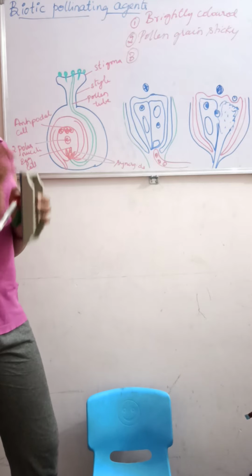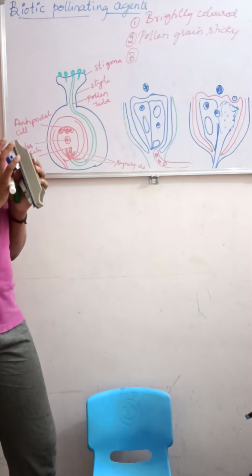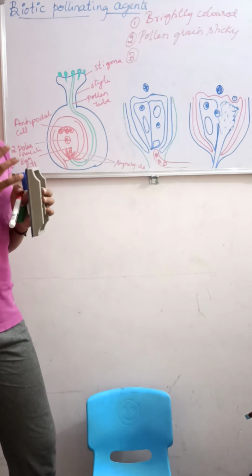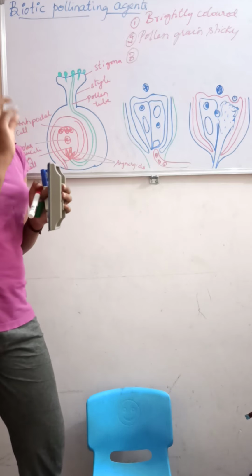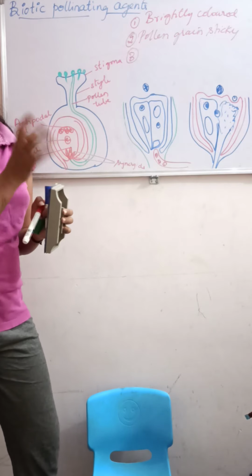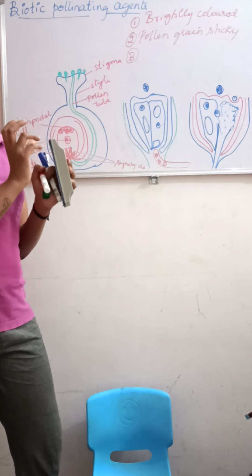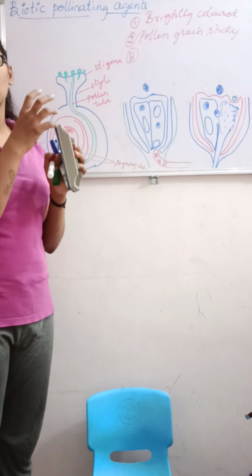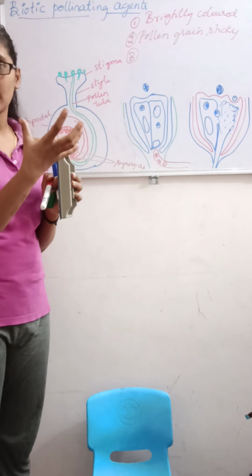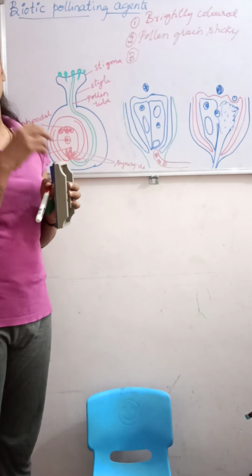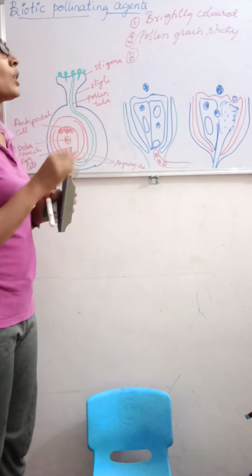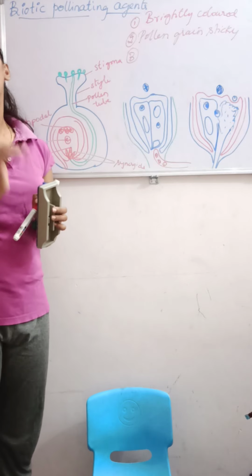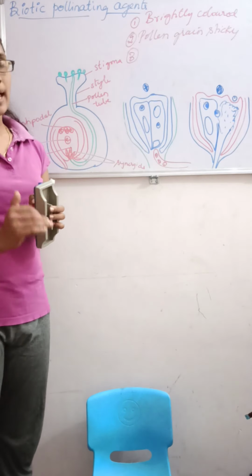They aggregate to form an inflorescence, a cluster, so that they are visible to the agents and attract pollinating agents for the pollination purpose. These are some of the adaptations required for animal pollinating plants.